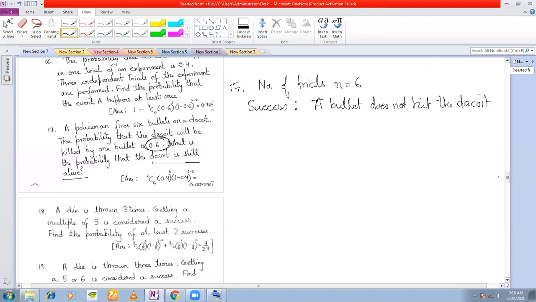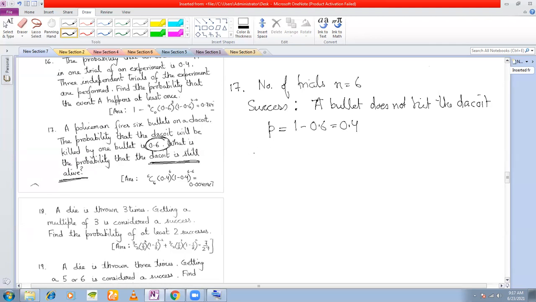So if we define success in a different manner, suppose I define the success as the bullet does not hit the dacoit, because what is the question here? The dacoit is still alive, right? So we define our success accordingly: a bullet does not hit the dacoit. Then what is the probability of success? 1 minus 0.6, which is 0.4.